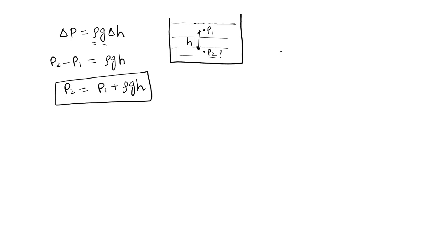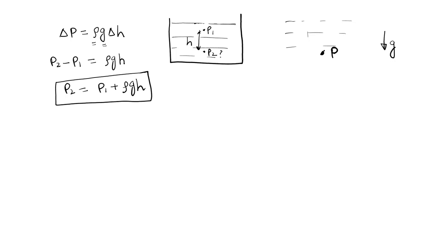So let us try to develop one generic concept. Let us consider any point where the pressure is P in the fluid. It can be any fluid, any column, anywhere, and the acceleration due to gravity is downward, that is g.